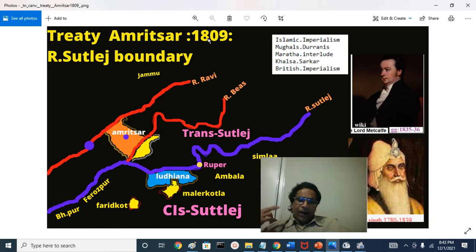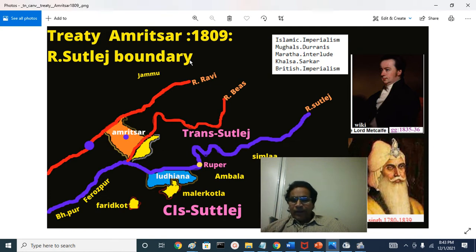There is other Treaty of Amritsar, that is Amritsar Treaty 2, that was signed between Raja of Jammu Gulab Singh Dogra Jammuwalia, who was a courtier and principal minister of Maharaja Ranjit Singh, and British East India Company Bahadur at the time of Lord Hardinge, the Governor General.